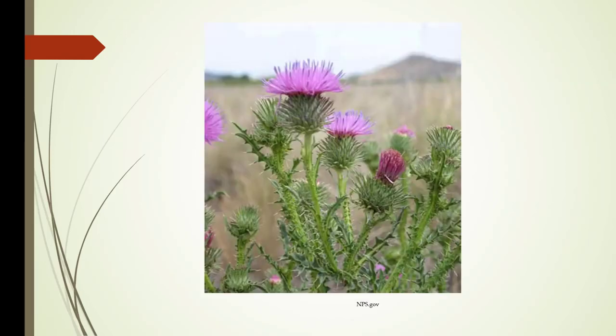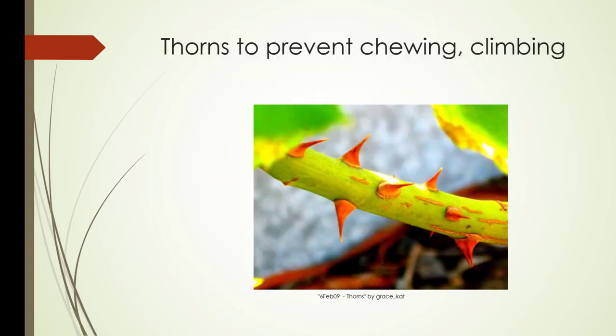And of course, here's our Canada thistle, and these spines are pretty challenging to work with. Thorns can prevent chewing and climbing. And I'm going to continue on the next round for the chemical.